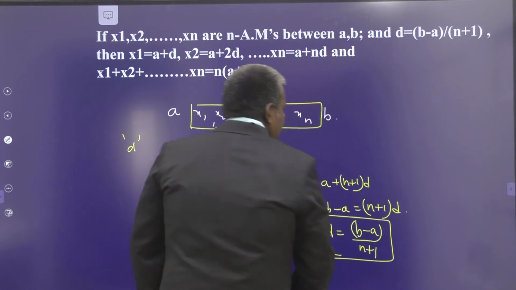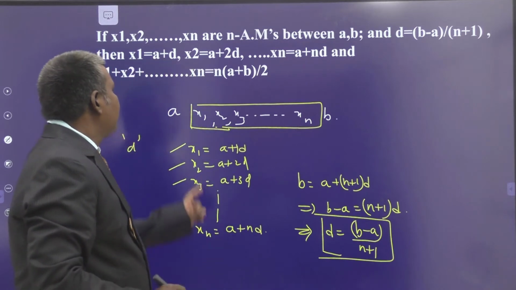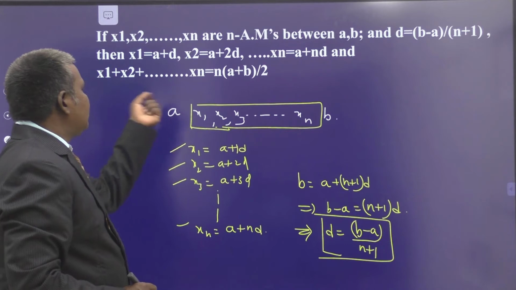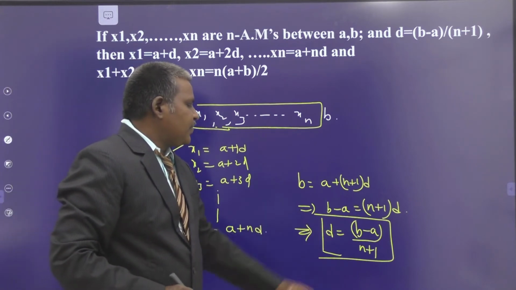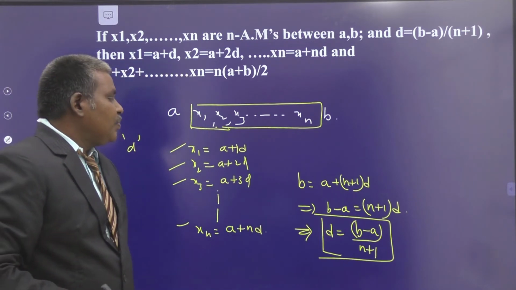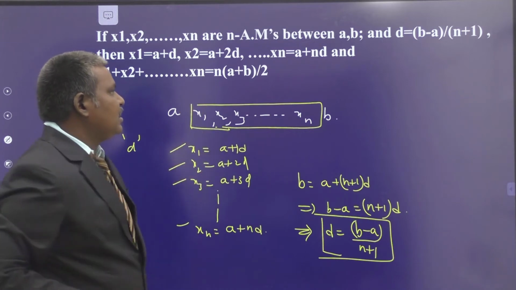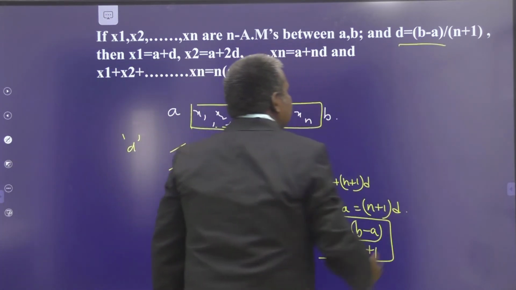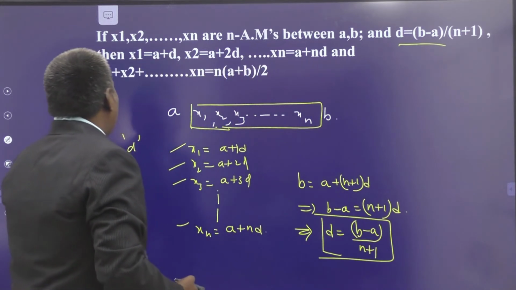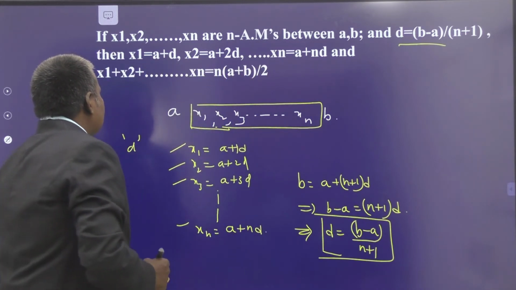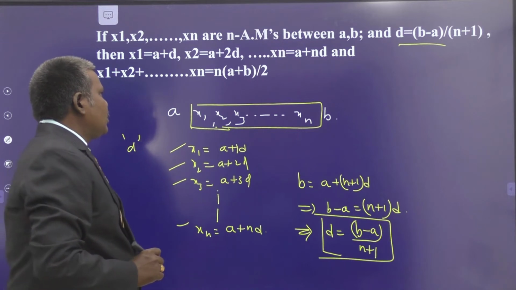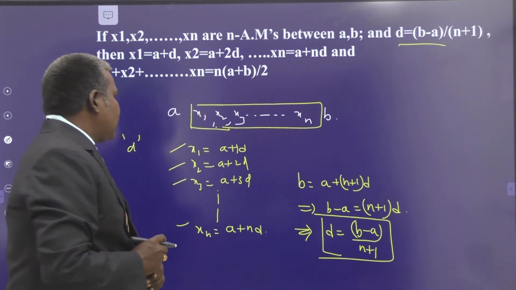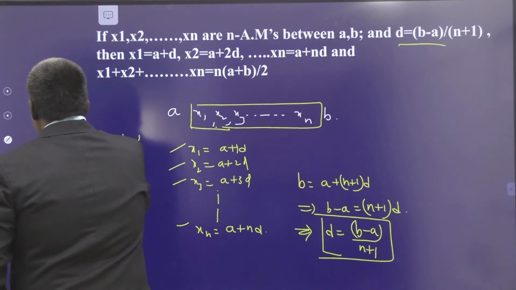If n arithmetic means are inserted between two numbers a and b, then the common difference d is obtained by the formula d = (b minus a) by (n plus 1). That is the d value. And we have to show that x1 plus x2 plus x3 plus and so on up to xn is n times (a plus b) by 2. Let us see how it happens.